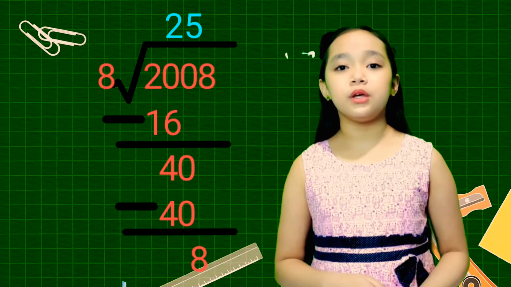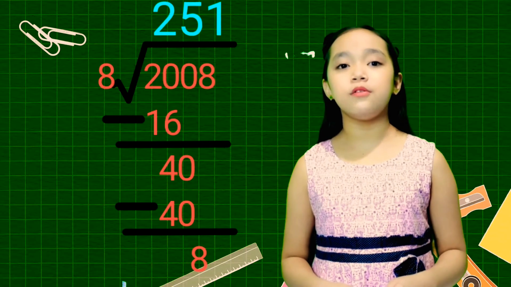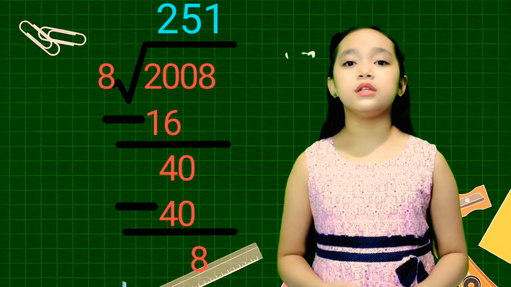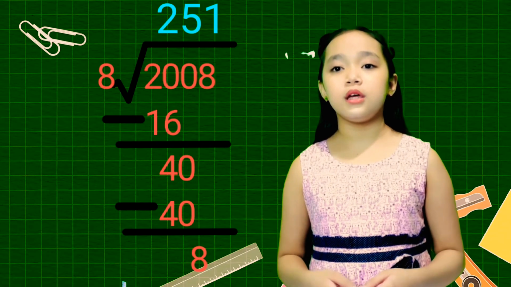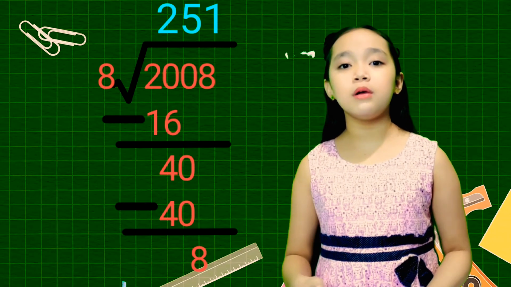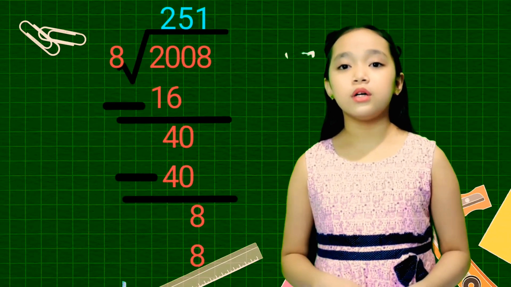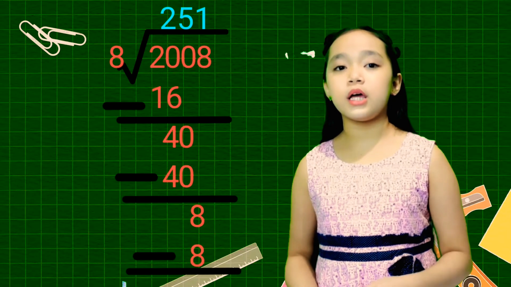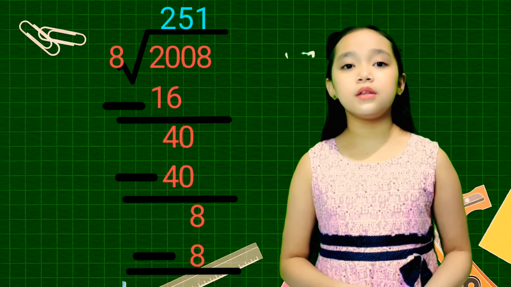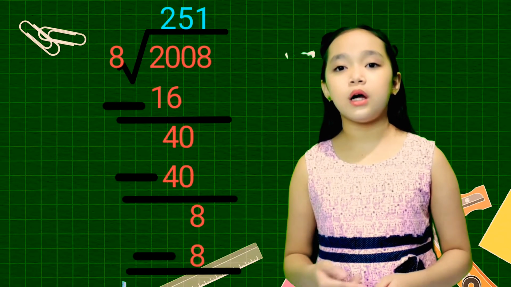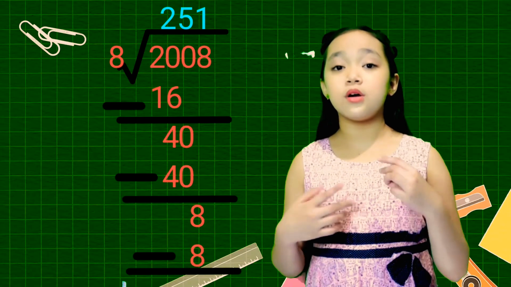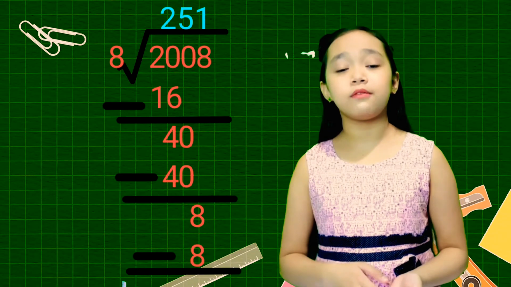So we put a 1 in the last place of our answer line and then we write an 8 below our remainder 8. Now, if we subtract 8 from 8, we see that our last remainder will be 0, which means there's no remainder left.